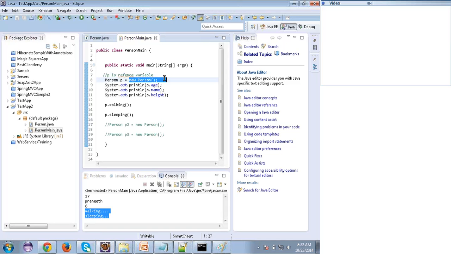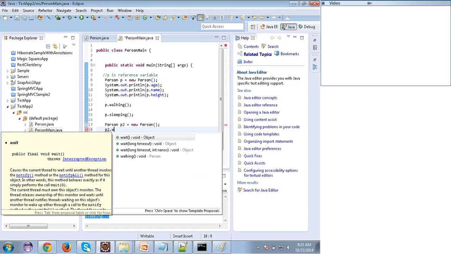Yes, P is a reference variable because P is pointing towards the object, which is something different. It is referring to some object, so that's why we call P a reference variable. Clear? With this reference variable, I can access all the variables and all the methods of the Python class. I can create any number of objects. So I'm creating one more, P2, and with this object also I can call the working method.